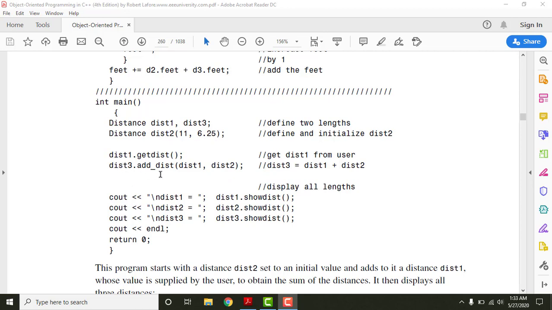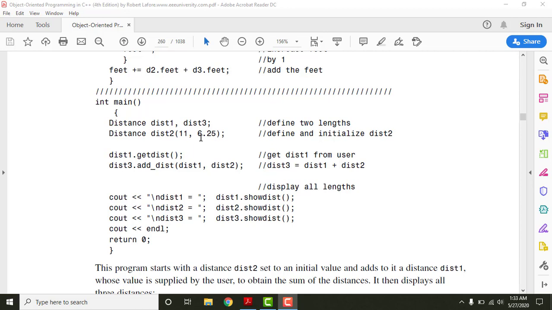It is only able to do this because this function has access to this object here. So an object can access the functions, and functions can access the objects as well, because they belong to the same class, right? And this function is specifically used to get the value for this object here, right? So to get the value for this object, we need to call the function, or we can assign them directly by using the two argument constructor here. Okay? So I hope these three concepts are very clear to you.